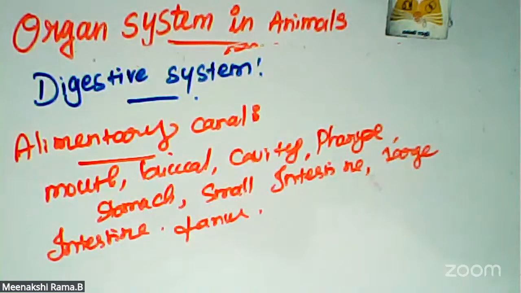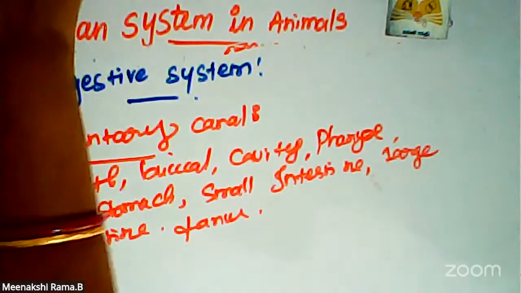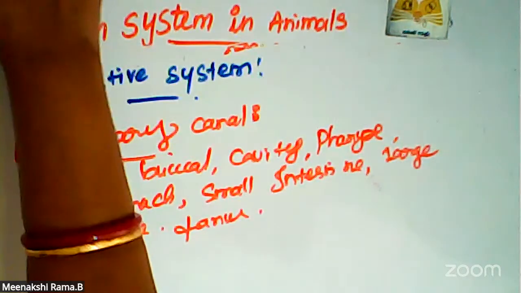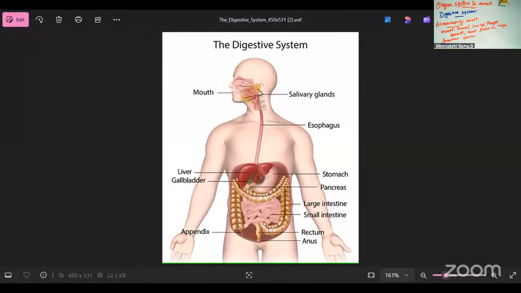Okay, the first one is the mouth. See this picture? Yes, this is the mouth, and then the salivary glands are present in this place. The esophagus is the long tubular structure. This is the liver.